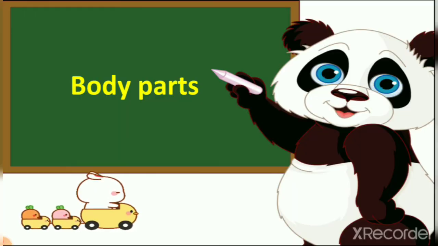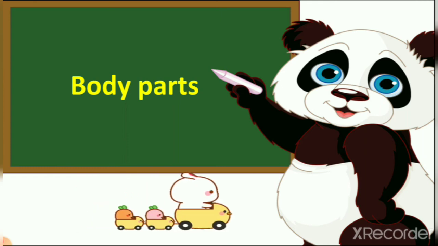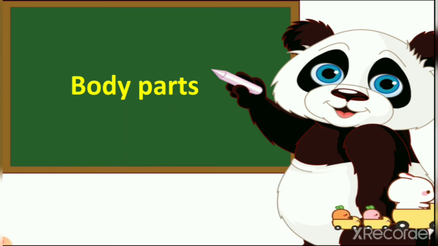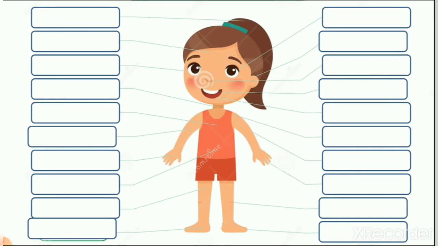So today we quickly see the parts of our body, right? Let's sit in our train, we are going. Here you can see different body parts which we learned: hands, legs, mouth and stomach. Now here is one picture and we have to write the names of these body parts.